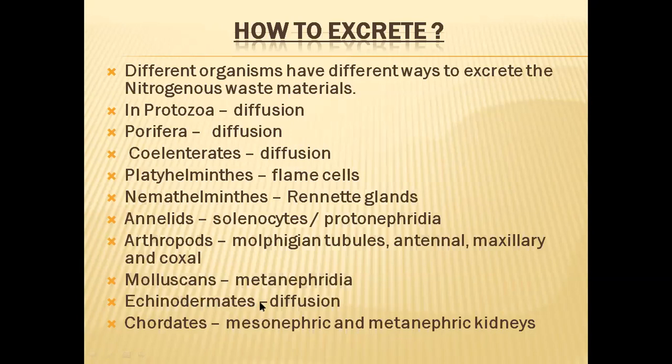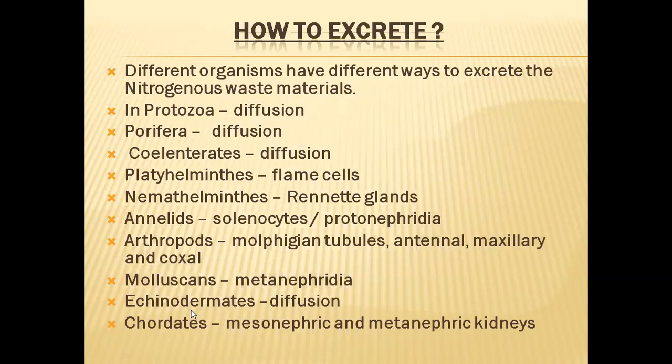In echinoderms, surprisingly, though they are higher animals than annelids and arthropods, as they have a special type of body structure, they do not require any special type of excretory organs. Instead, they perform this excretion function through diffusion, like protozoans, porifera, and coelenterates do. Coming to chordates, they have very complex body structures, so they also require the presence of an excretory system.